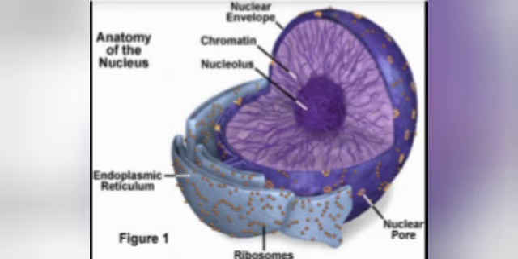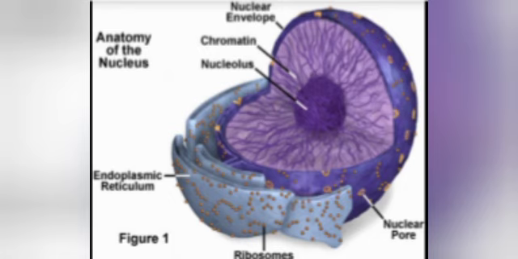Now let's look at the common part of plant cell and animal cell, that is nucleus. Nucleus also consists of so many parts, and now we are going to study the parts of nucleus. First part, nucleolus. They are spherical bodies that play a major role in synthesis of ribosome.